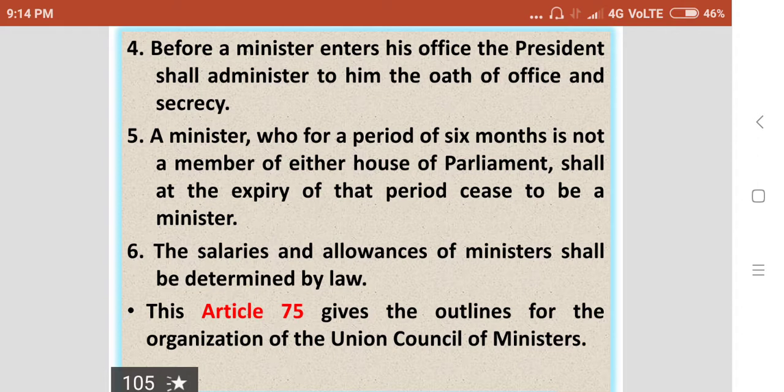Fifth, a minister who, for a period of 6 months, is not a member of either House of Parliament shall, at the expiry of that period, cease to be a minister. Sixth, the salaries and allowances of ministers shall be determined by law. So, this Article 75 gives the outlines for the organization of the Union Council of Ministers.